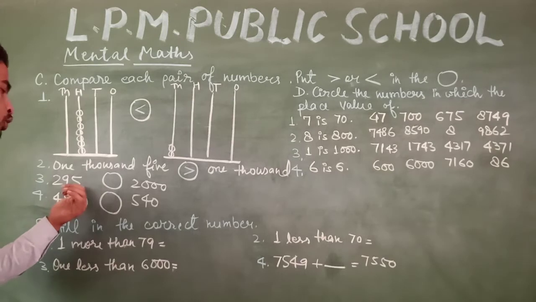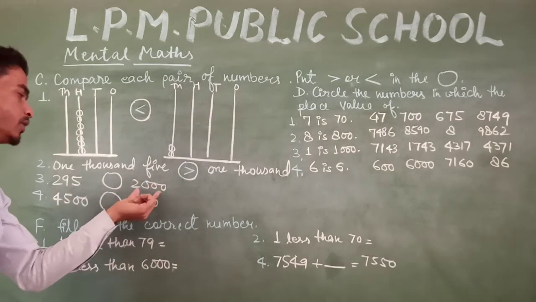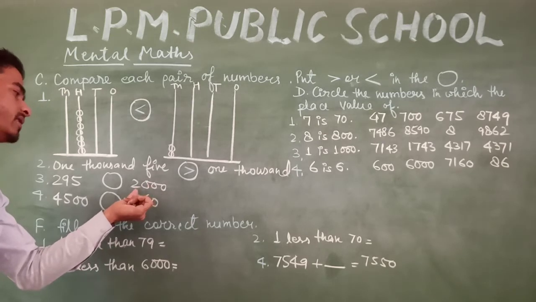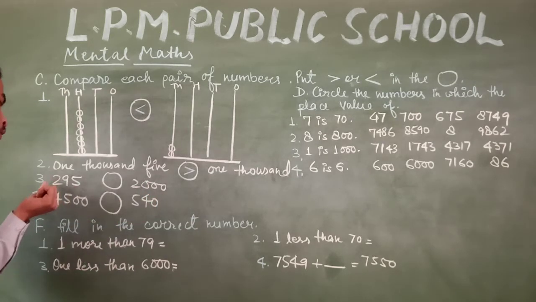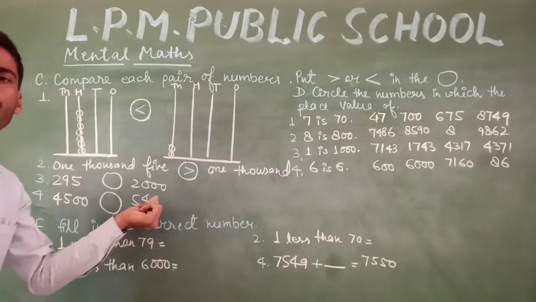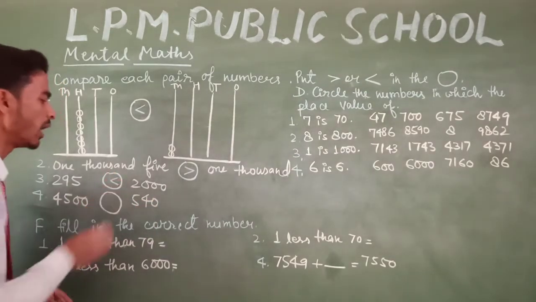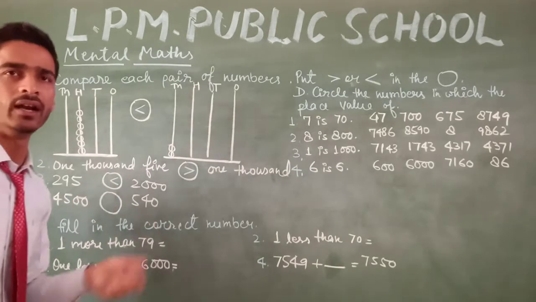The next one is 295 and 2000. You can see here that this is 2000. On the 1000 place there is 2, and there are no 1000 digits in 295, no 1000 place. So we can say that 2000 is greater than 295.